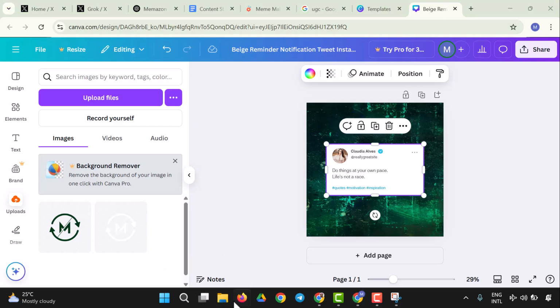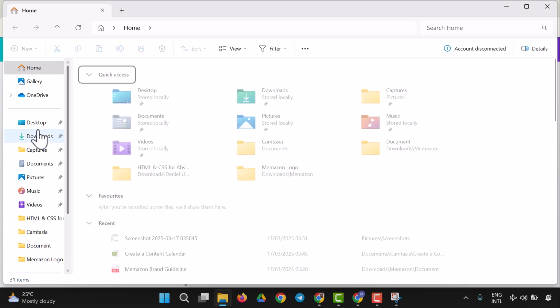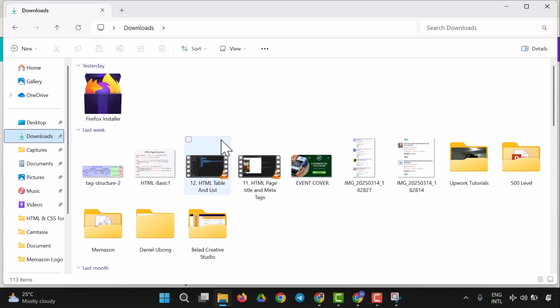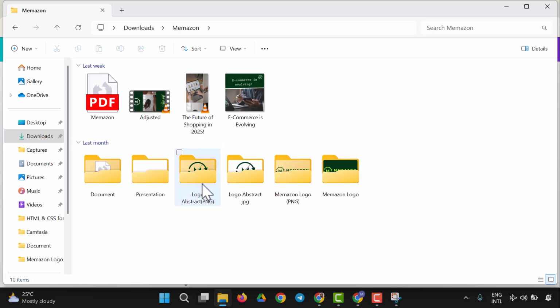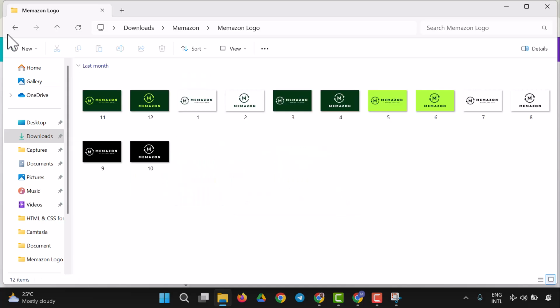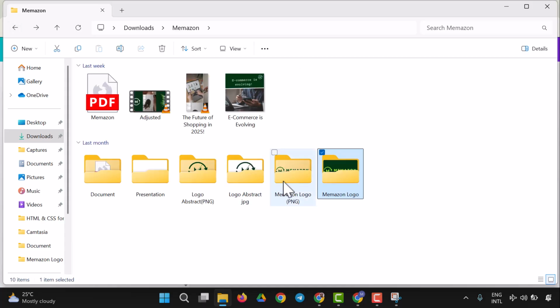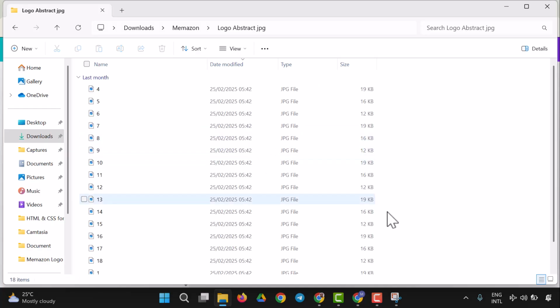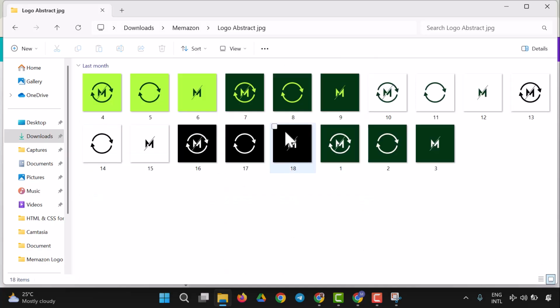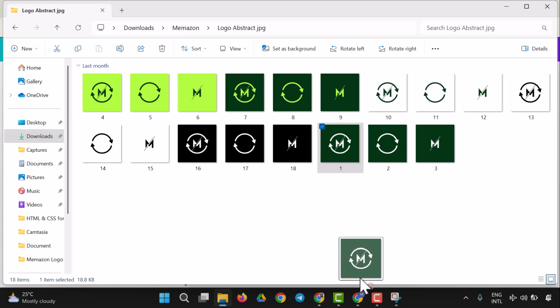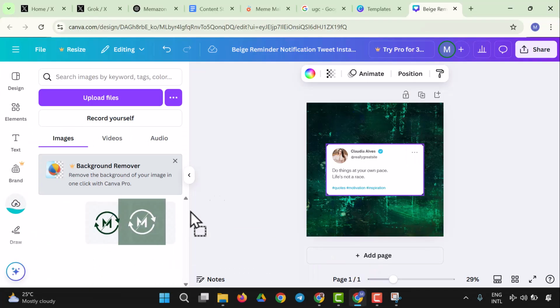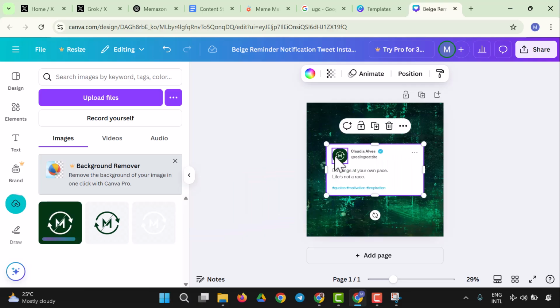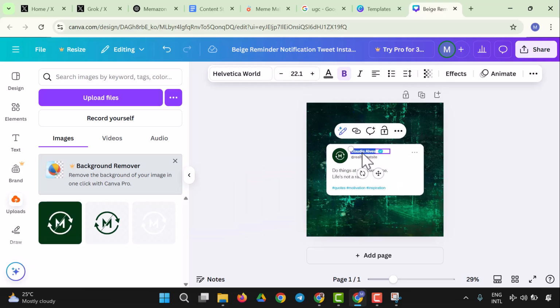So I have my Amazon folder. I'm going to come to my folder right here, and from my folder, I'm going to bring in the logo. So Amazon is right here, and we have the logo. We have the Amazon logo right now. So let me come right here. So we have the logo abstract, yes, in JPEG. So let me use this and let me look for the actual logo we are using. So this is the logo we are using, and what I want to do now is to bring it right now, and here's the logo. So all I want to do is to bring it here. So we have that, and we are going to have Amazon.